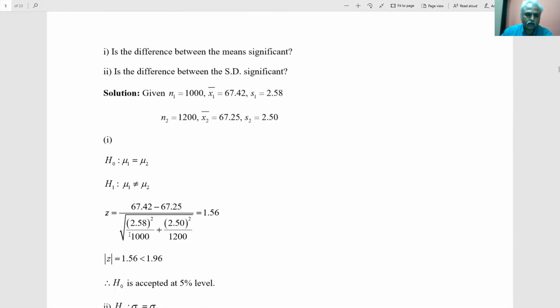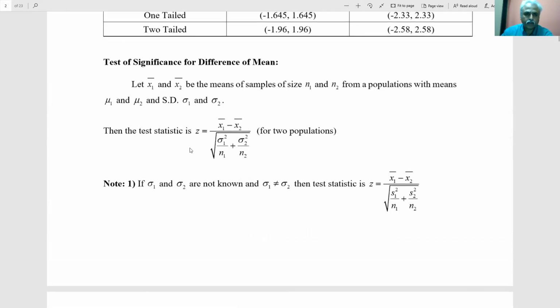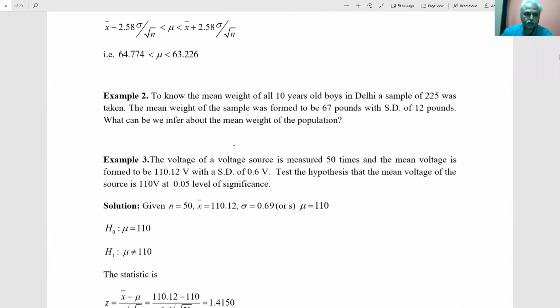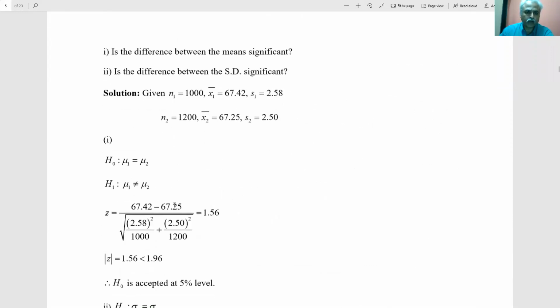What is the statistic for this? For the difference between two means, z equals x1 bar minus x2 bar divided by the square root of s1 square divided by n1, which is 1000, plus s2 square divided by n2, which is 1200. You substitute here, and this whole thing comes to be some number, 1.56.